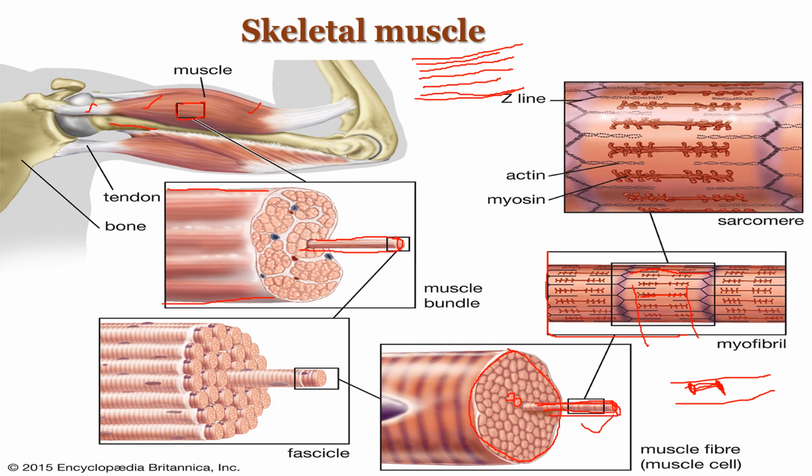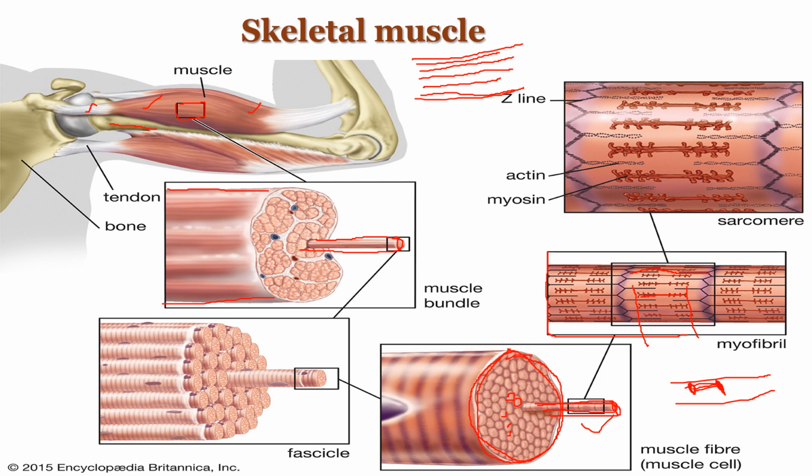These muscle fibers exist in the form of bundles. Each bundle is surrounded by areolar connective tissue, endomysium. All these muscle fibers we are calling the bundle, and this bundle is called a fascicle.